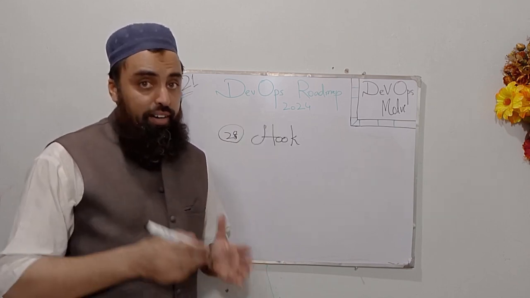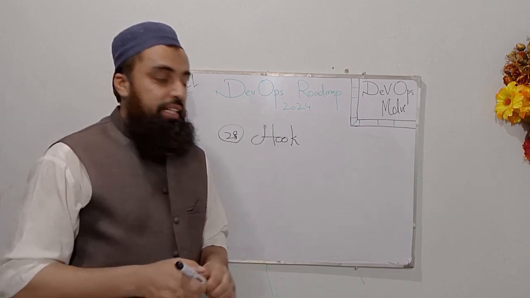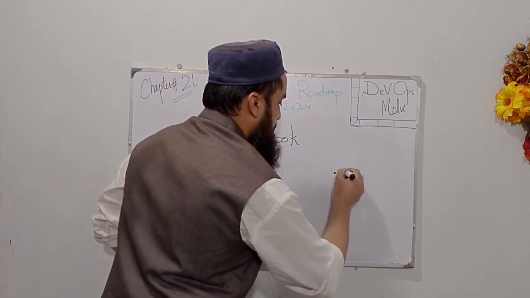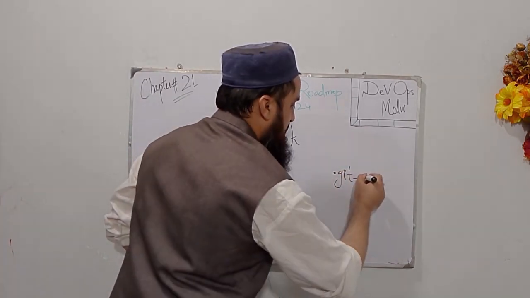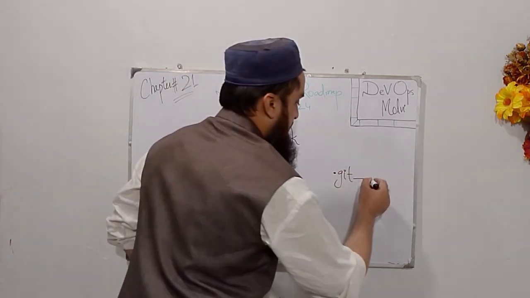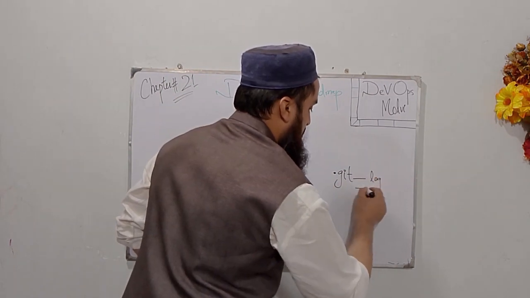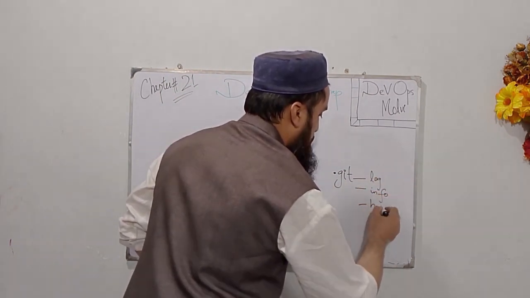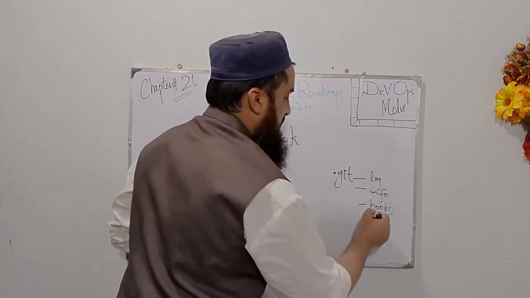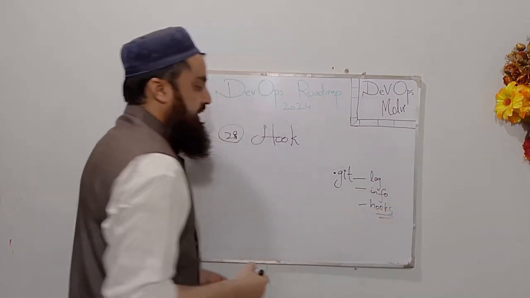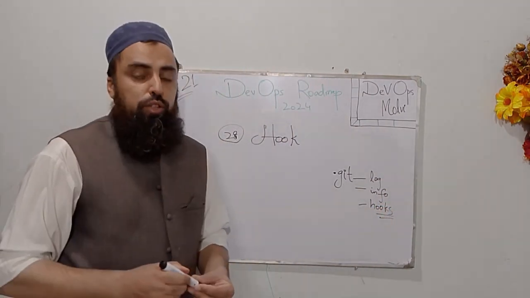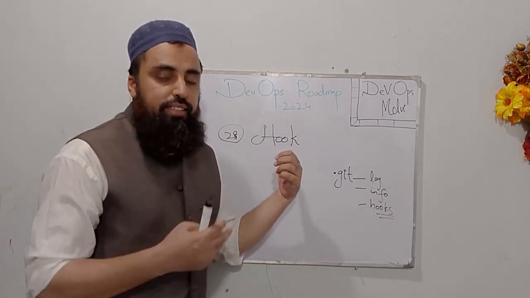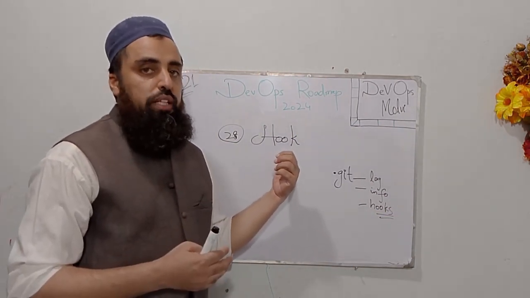Guys, Git hooks are actually Git scripts. In the .git folder, we have a number of directories like log, like info, and we also have hooks. There is a hooks directory which contains some scripts. So if we want to automate any tasks in Git, we can use Git hooks.